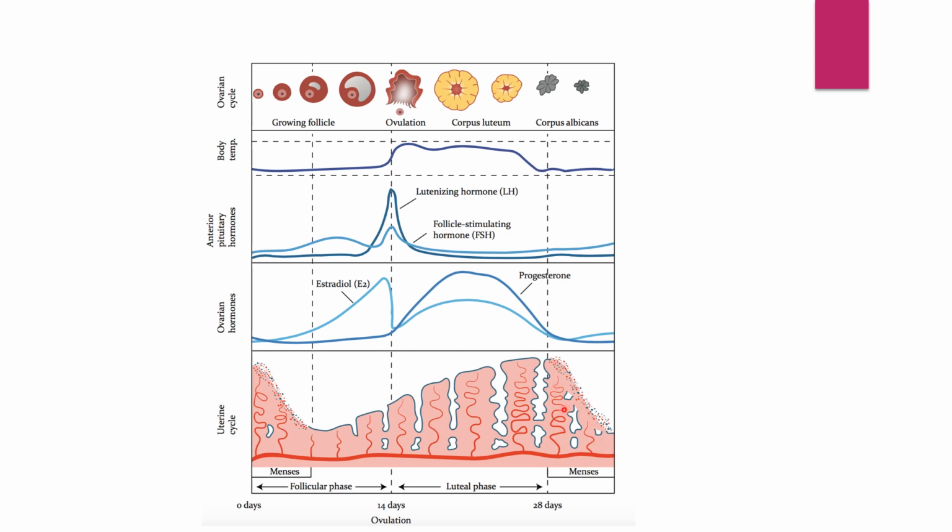Now, after 28 days, if you can see, the level of the hormones progesterone and estrogen, which is dependent upon FSH and LH, is decreased over here. At the same time, the body temperature is again decreased, having risen in the luteal phase, somewhere over here. This corpus albicans formation means there is no fertilization of the ovum.